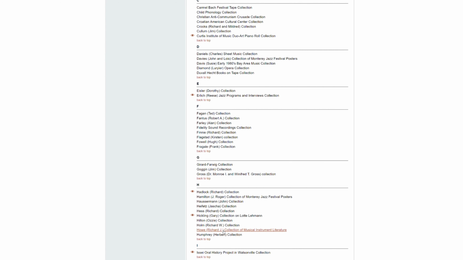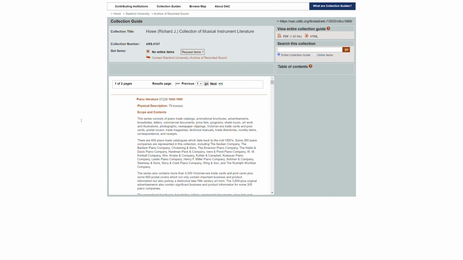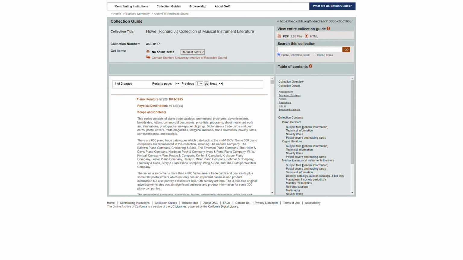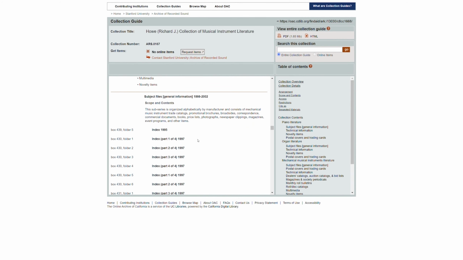For this, we're going to go to the Richard Howe collection. I'm interested in some mechanical musical instrument literature. So I'm interested in, here we go, right here, subject files. The scope and contents describes maybe what's in there a little bit, the arrangement, and so on. Oh, index 1995. That's what I'm interested in. It's box 439, folder 5.